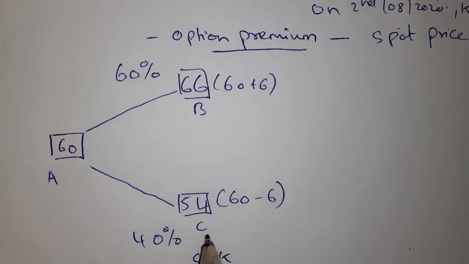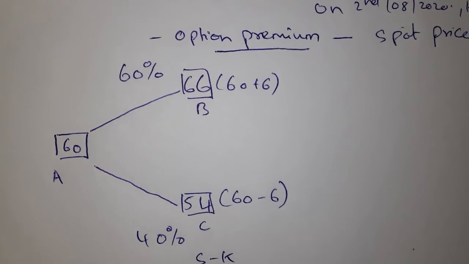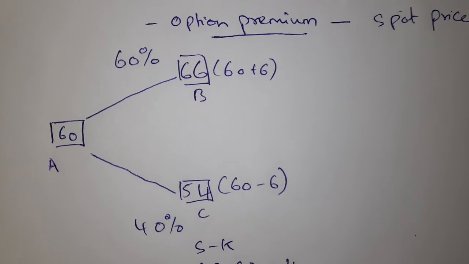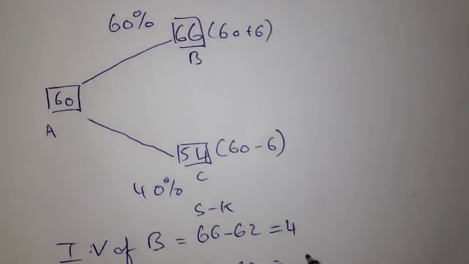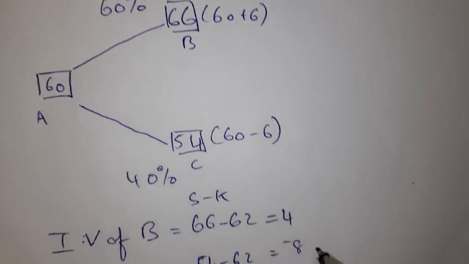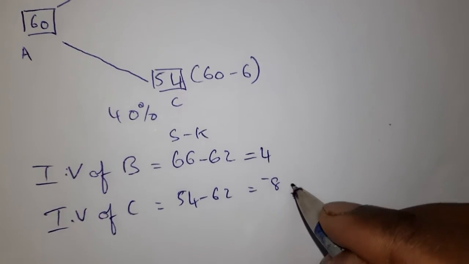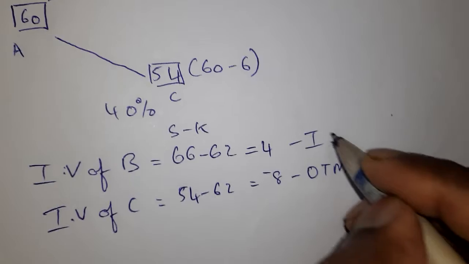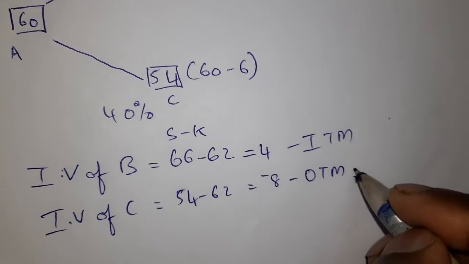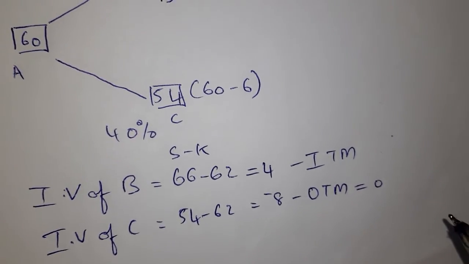Then if the spot price is 54, the calculation becomes 54 minus 62, which gives a negative value. We don't accept negative value because this is out of the money. This was in the money. So for out of the money we take intrinsic value as 0.